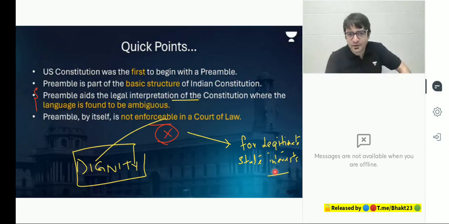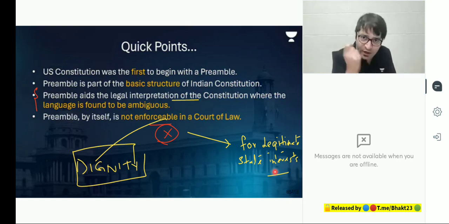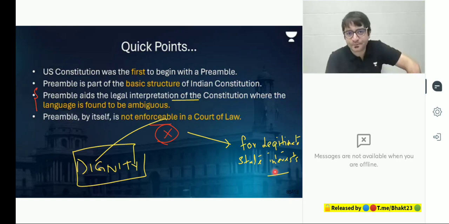It's not mentioned anywhere in the Constitution. But Supreme Court said it is part of Article 21, right to life. Why? Because the preamble tells us one of the objectives of the Constitution is dignity, and you cannot assure dignity unless and until you have privacy. So right to privacy is a fundamental right.